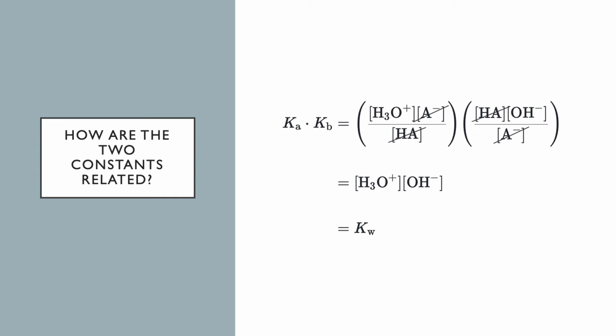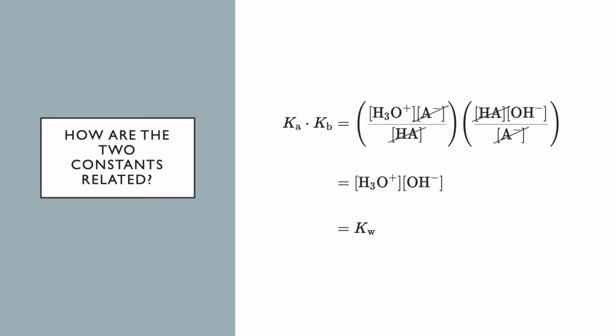You may be wondering, how are these two constants related? When the two equations previously mentioned are multiplied, you get the equilibrium constant, or the dissociation constant, for water. Over here, we can see how that is done mathematically.